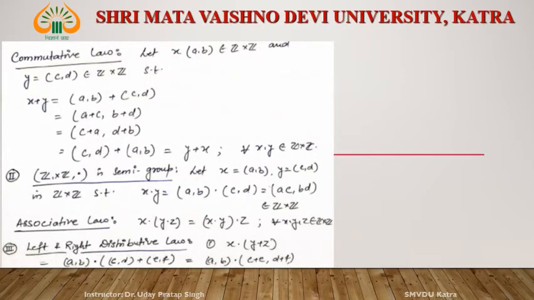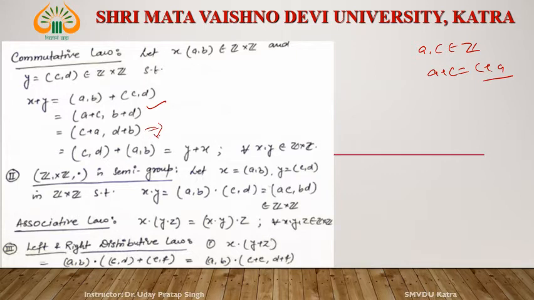Now commutative law, X plus Y: (A, B) plus (C, D) is (A + C, B + D). Okay. By the definition of the addition operation, what is A + C? A + C can be written as C + A. Yes. Why? Since A and C belong to Z, A + C is equal to C + A. This set of integers satisfies the commutative law with respect to addition. So A + C is equal to C + A, and B + D is equal to D + B. Okay. Then this can be broken out in the following manner: (C, D) + (A, B).